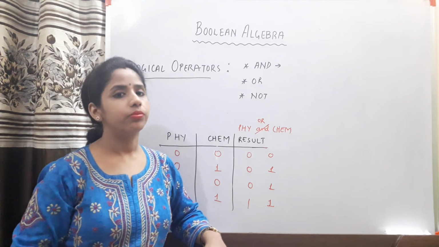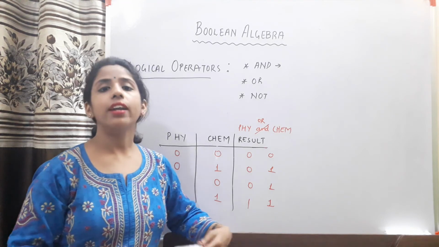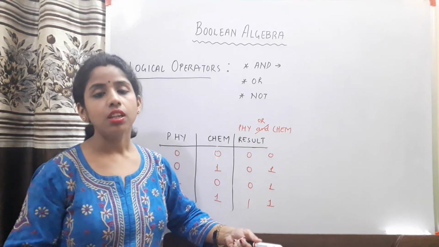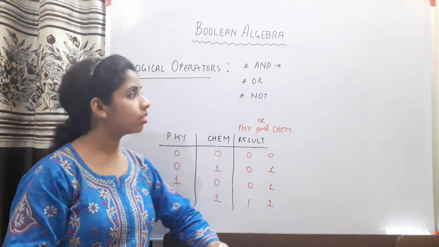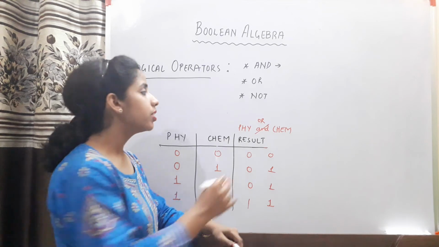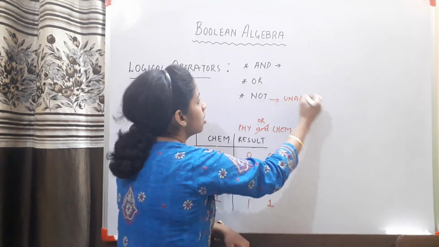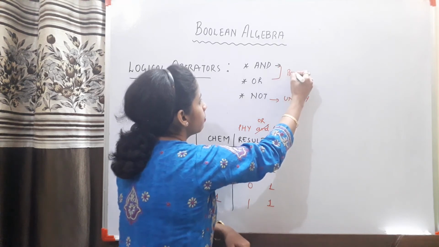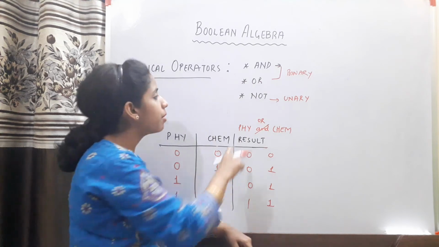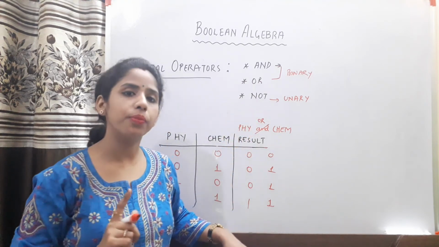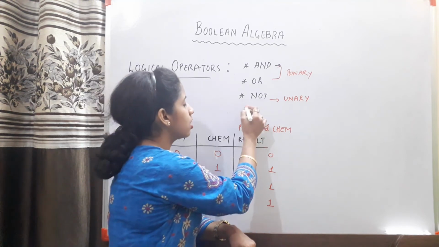OR says the result is true even if one of the inputs is true, and AND says the result is false even if one of the inputs is false. Clear? Then what is the case with NOT? Children, this NOT is a unary operator. Remember that these two operators are binary, meaning they operate upon two operands at a time, and NOT is a unary operator. It operates upon only one operand at a time.